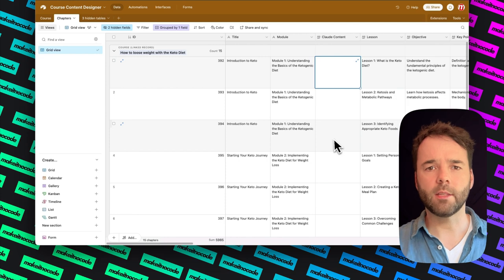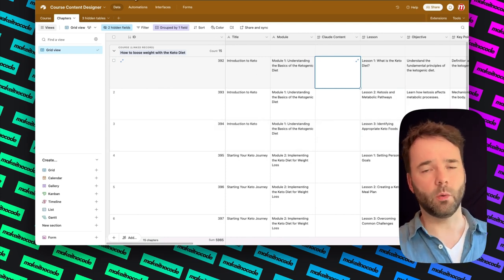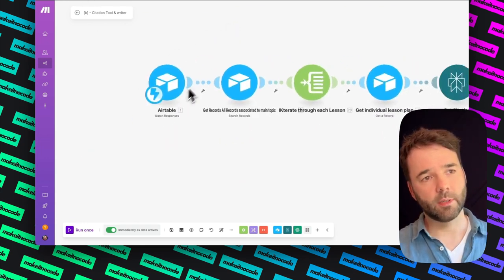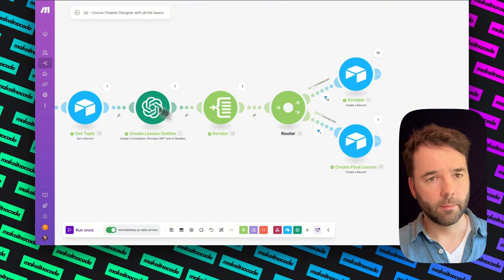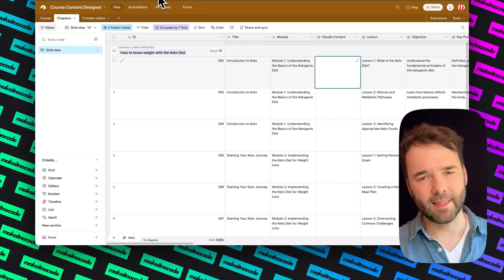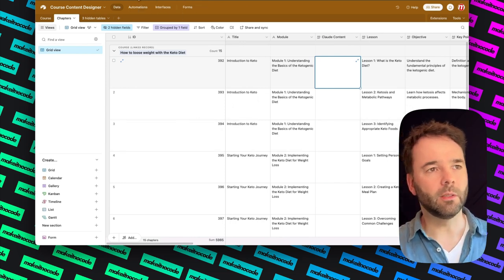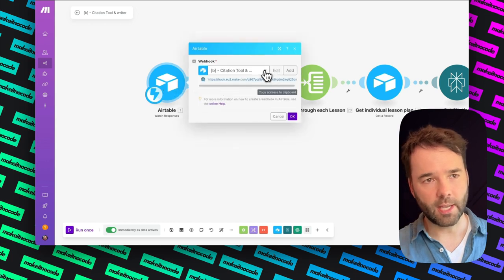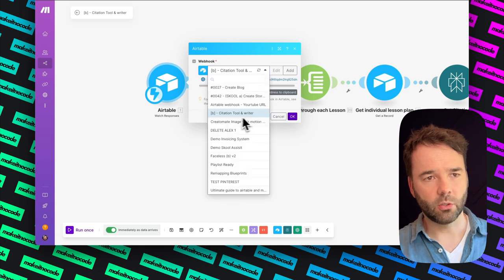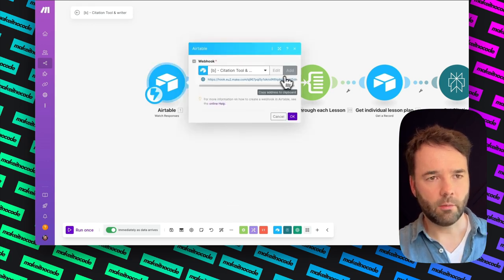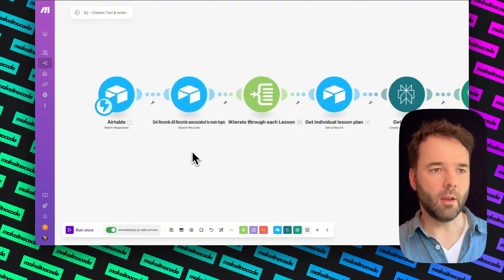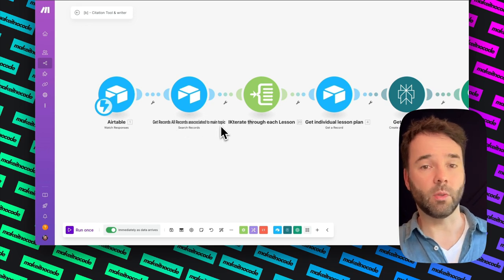And in the meantime, while it's populating, let me just explain part 2 of this automation. First of all, that content that we put in part 1, all of this will be sent off to our Airtable. As soon as that's hit within Airtable, it will start triggering. So I'm going to show you here. It's going to go citation tool and writer. And then we're going to tell it as soon as something's being put in there, start, get records, all records associated with the main topic.